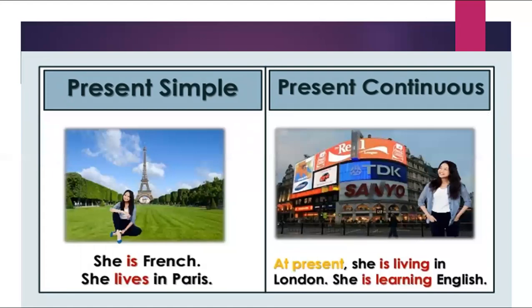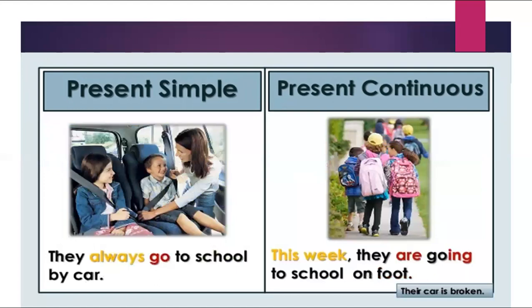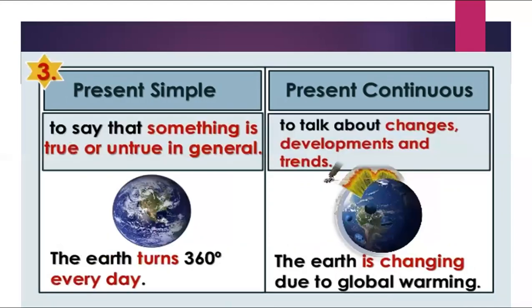In present simple, she's French. She lives in Paris. But when I say in present continuous, at present, she's living in London. She's learning English. In present simple, they always go to school by car. But in present continuous, I'll say this week they're going to school on foot. You're going to talk about a temporary situation in present continuous.